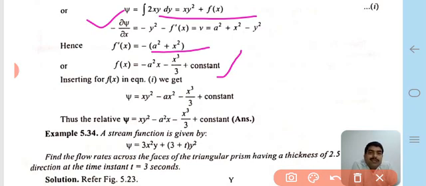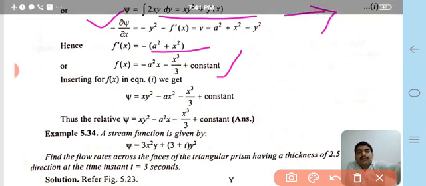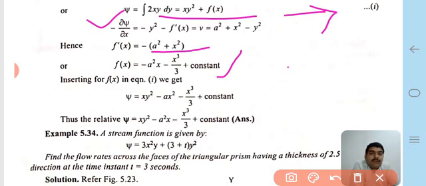Therefore the relative stream function psi is equal to xy square minus a square x minus x cube upon 3 plus constant, which solves the above question.